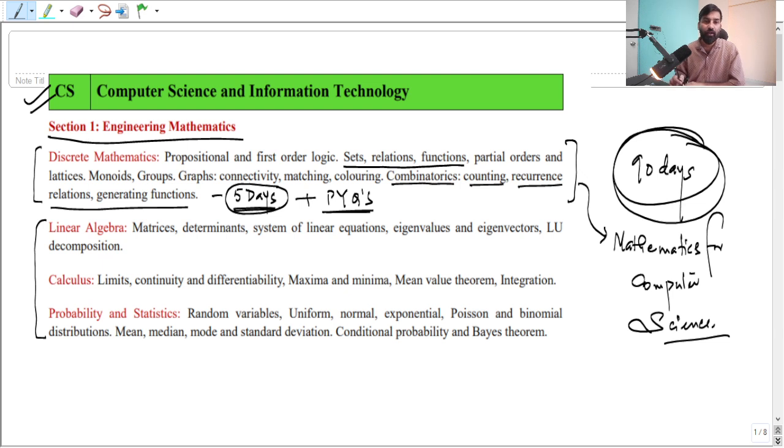Now, how to prepare discrete maths in 7 days? I will also tell you the resources. I will give you my contact number, and I'm going to open all the resources at ECS which you can follow to prepare for all the subjects, right?